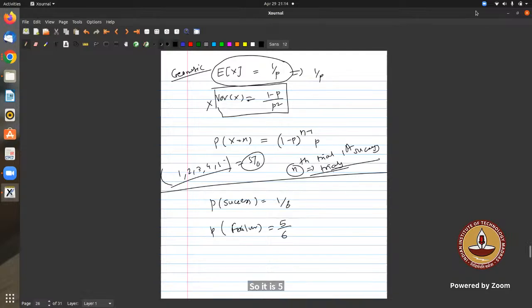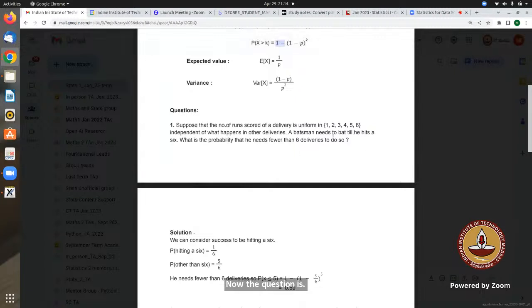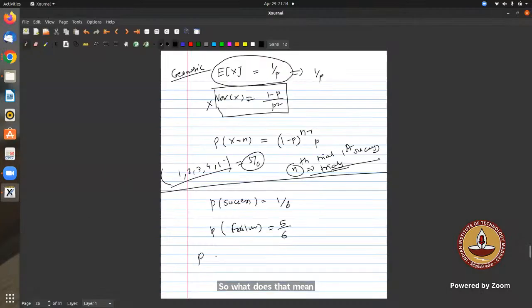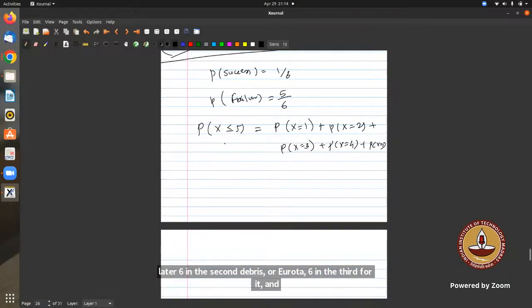Now the question is, what is the probability that he needs fewer than 6 deliveries to do so? What does that mean? Fewer than 6 means x equals 5 and less than 5, so limited to 5. He will hit a 6 in the first delivery, or he'll hit a 6 in the second delivery, or in the third, fourth, or fifth.